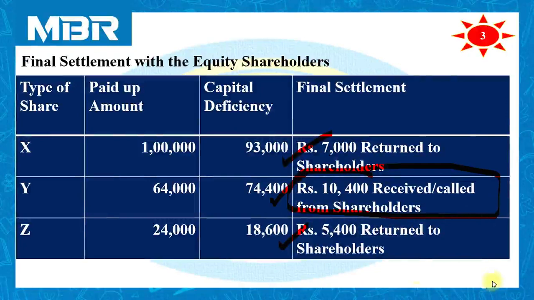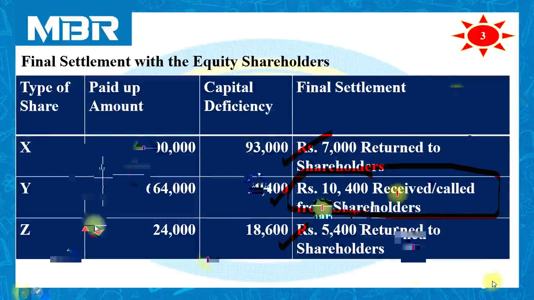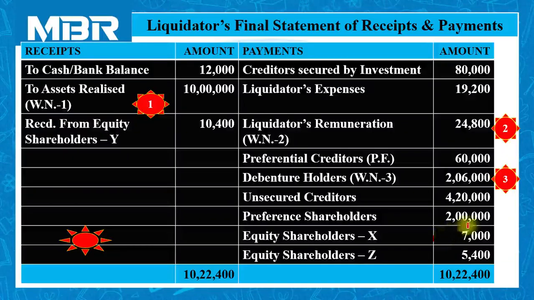After final settlement with the equity shareholders, let us complete our account. In the liquidator's final statement, we have to insert the figures in order to wind up. We have to pay 7,000 rupees to equity shareholders X, which we have paid. We have to pay 5,400 rupees to equity shareholders Z, which we have paid.